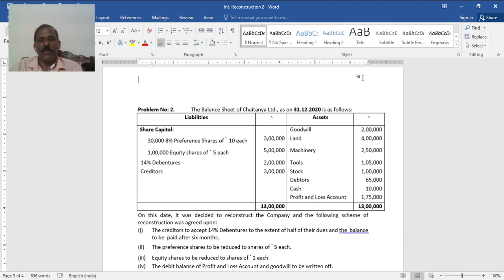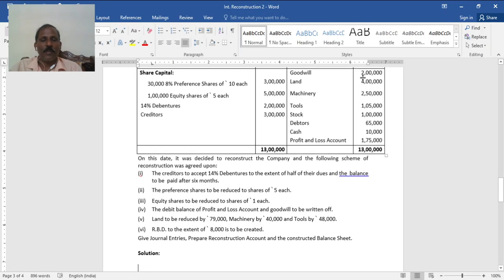Then preference shares to be reduced to shares of 5 each. Now it is 10 to 5. Equity shares to be reduced to rupee 1, in this sense a 4 rupee reduction. The debit balance of profit and loss account and goodwill to be written off. Land and building to be reduced by 79,000, machinery by 40,000, loose tools by 48,000, all to that extent. RBD to the extent of 8,000 to be created.